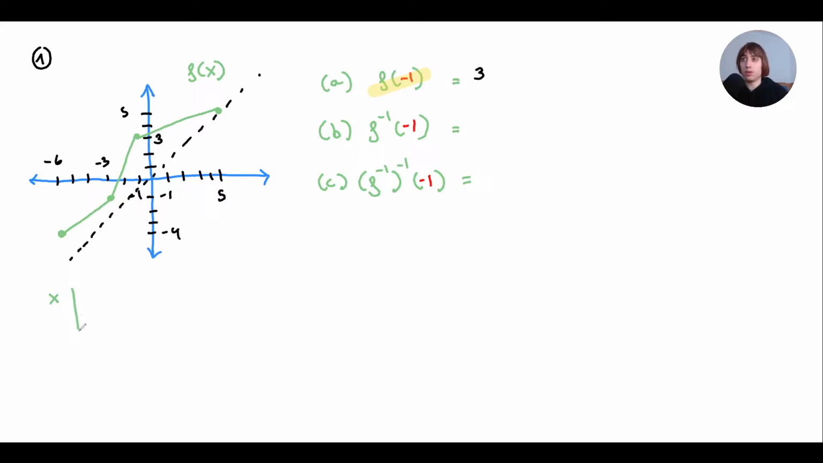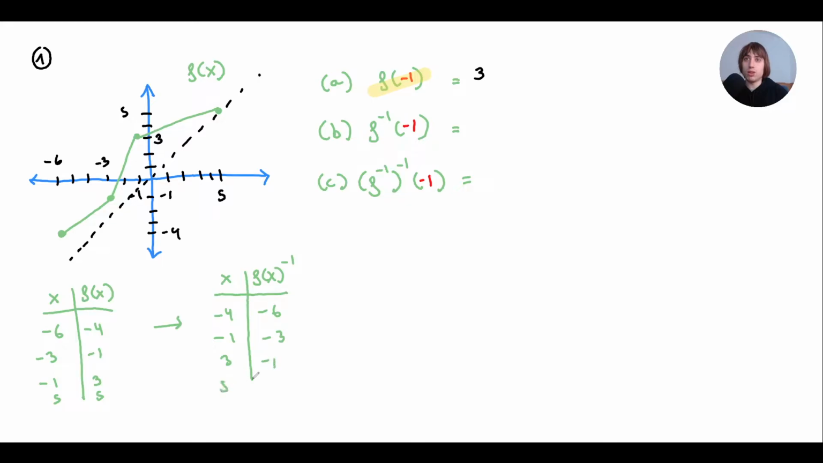We could do a table of values and then see, okay, so for f, when I input a -6, I get a -4. When I input a -3, I get a -1. When I input a -1, I get a 3. And when I input a 5, I get a 5. Those are my key points. So the table of values for the inverse is going to be x, and f inverse of x is going to be the opposite. So -4, -6, -1, -3, 3, -1, 5, 5.